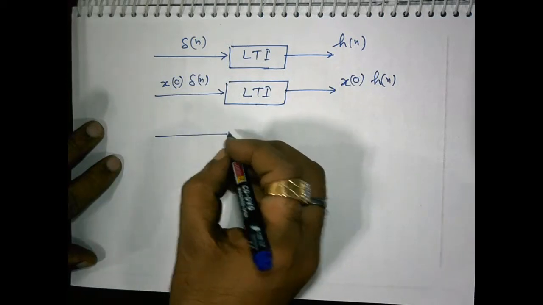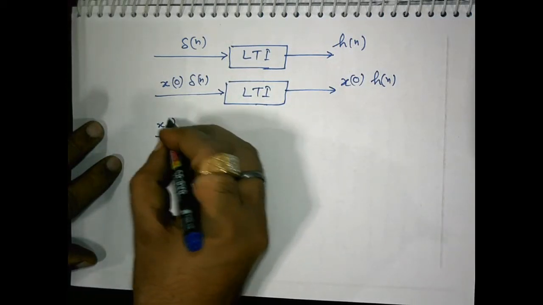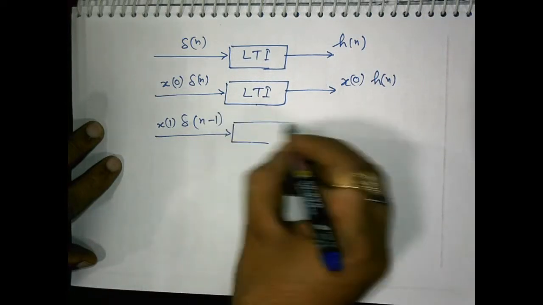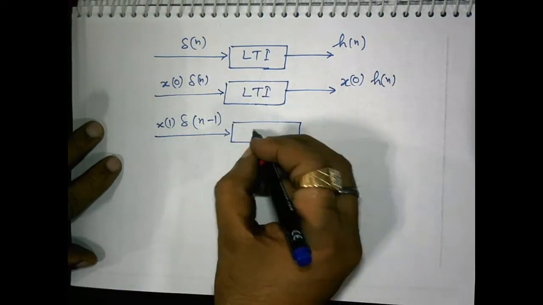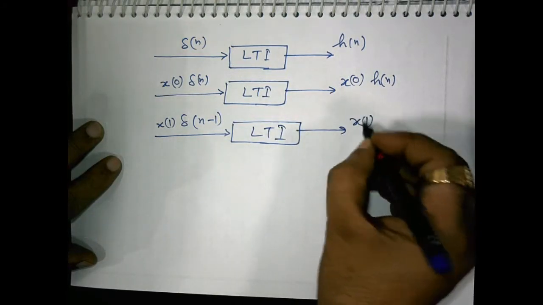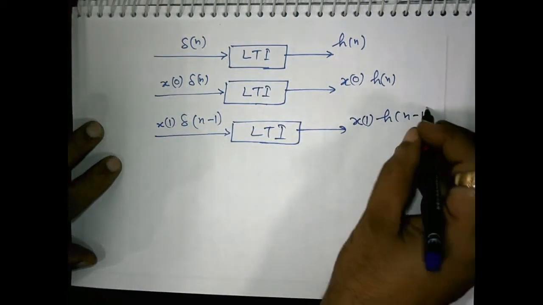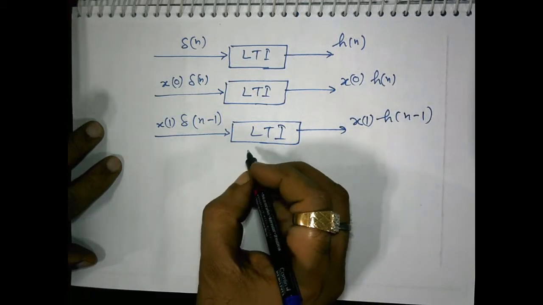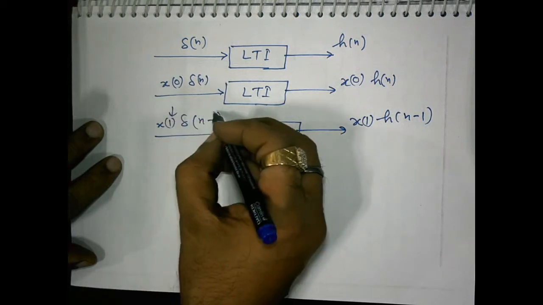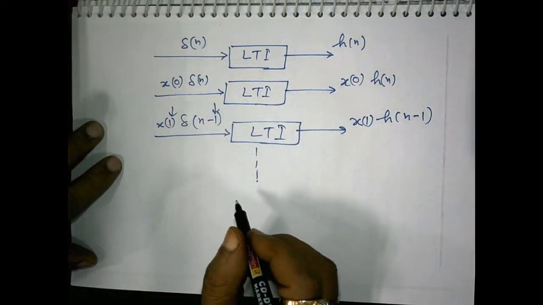If we apply x1 delta n minus 1, what we obtain at the output is x1 h n minus 1, and we keep on doing this for all the possible values of k.